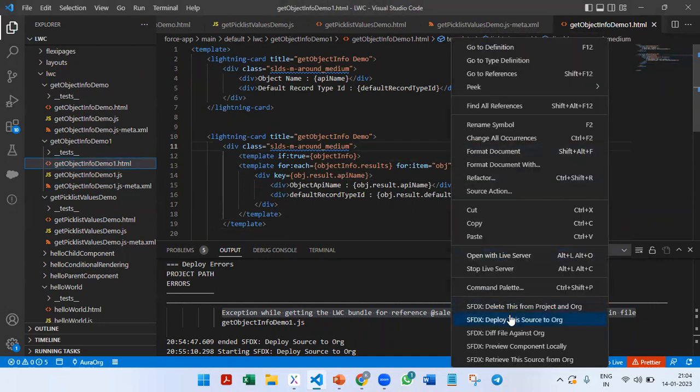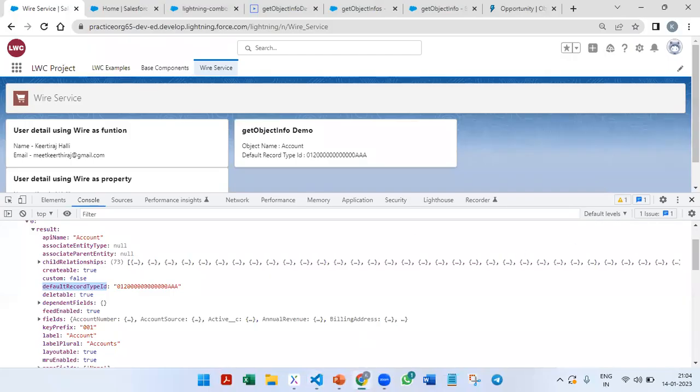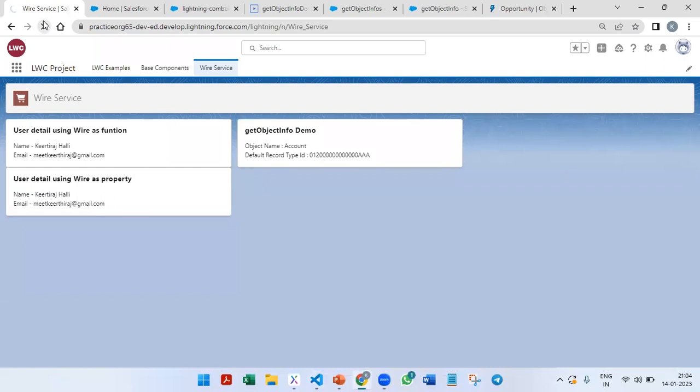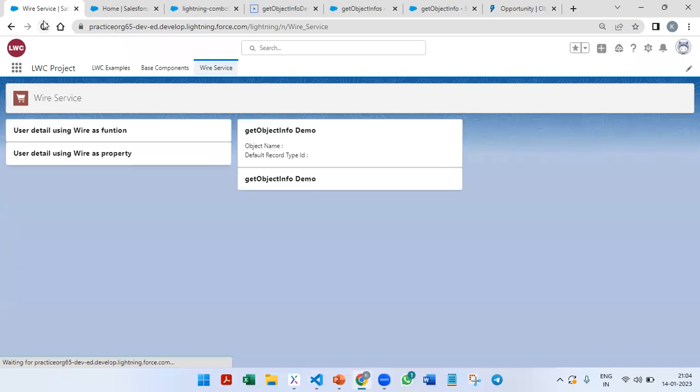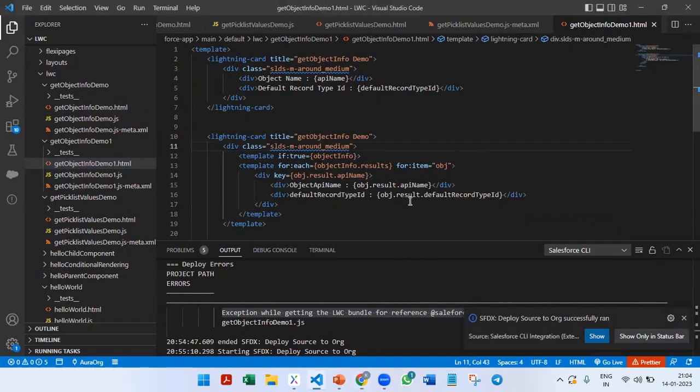You will deploy and see. Yes, now we are getting get object info demo, object API name account, default record type ID, and object API name is opportunity and default record type ID. Object dot result dot, okay, so we looped it.